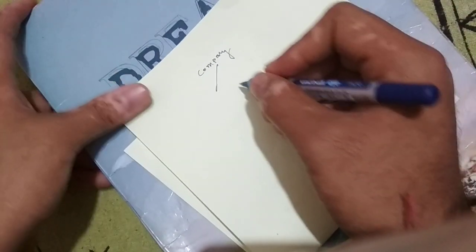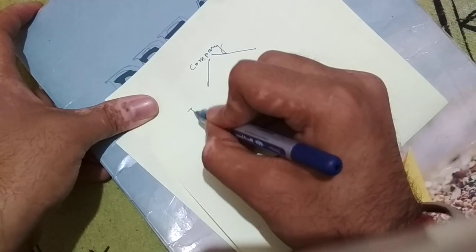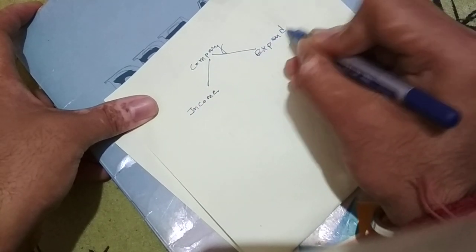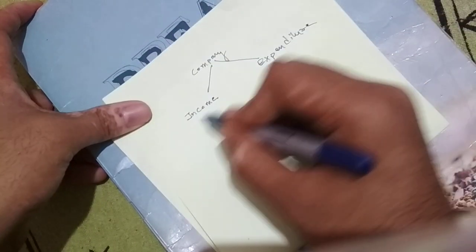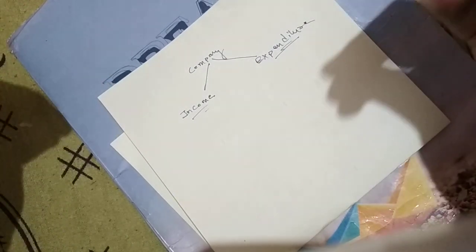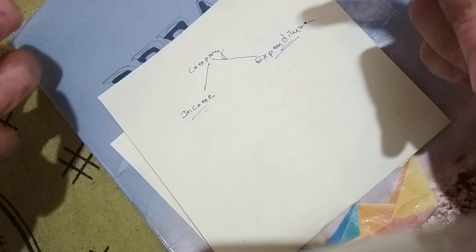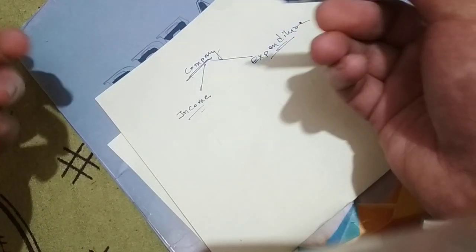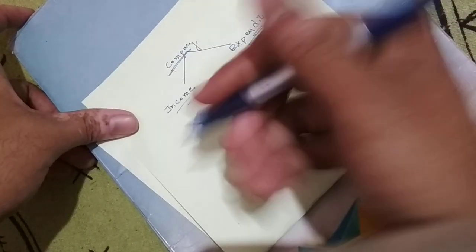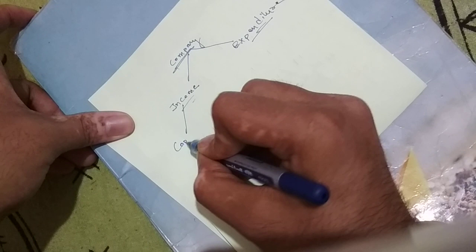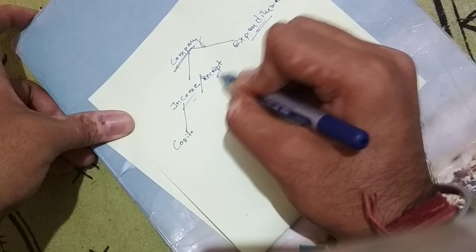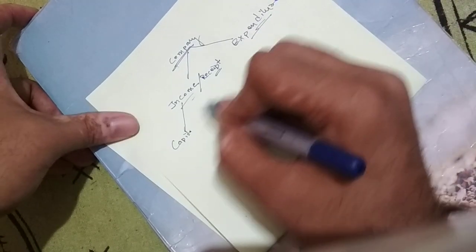How does the company run? It runs through income or expenditure. For any company, only the income or the expenditure transactions are recorded, or assets and liabilities are mentioned. But in the profit and loss account, the income and expenditure are taken into concern. So in the company, when the income and the expenditure are taking place, we are taking two things into account: capital, and this income is also called the receipt, and this expenditure you can call expenditure.